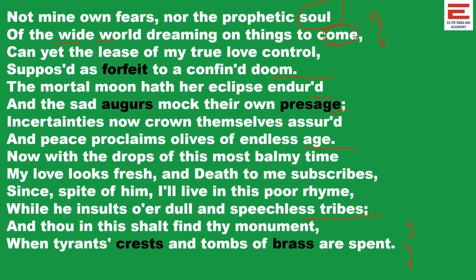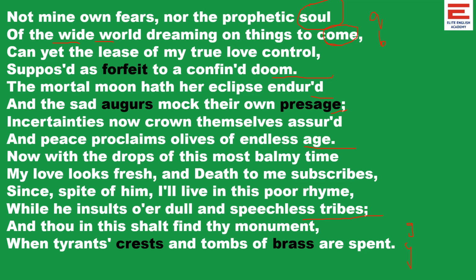Line 4: can yet the lease of my true love control. Can these people, those who predict, control my love for the fair youth, supposed as forfeit to a confined doom? Doom means destruction.